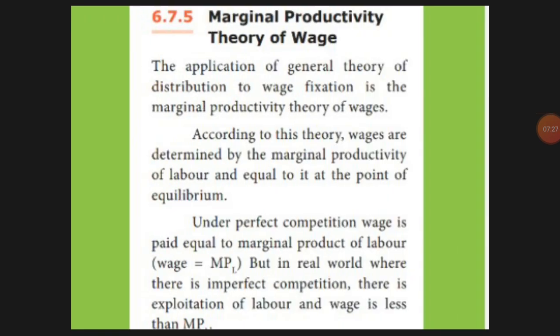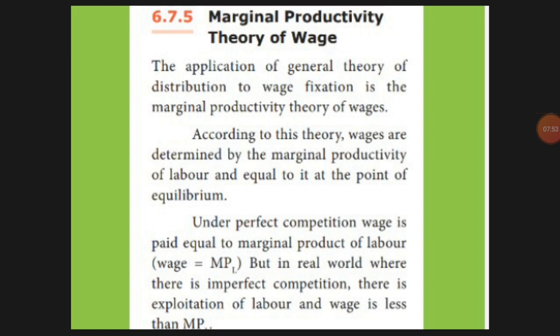Next we'll go to the marginal productivity theory of wages. Here, according to your marginal productivity, the wage has to be paid under perfect competition. If your profit keeps on increasing, your wages also have to increase. But in the real world it is imperfect competition.